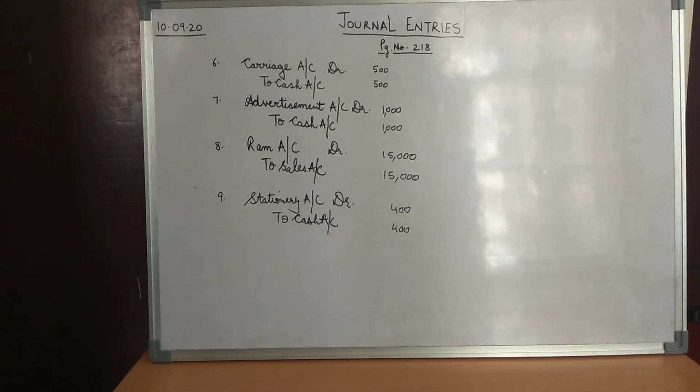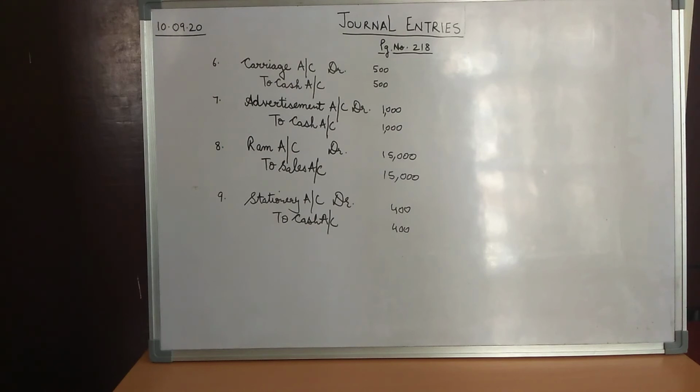Moving on to next entry, that is paid advertisement. So children, advertisement for the business, say the business is advertising for its business. It is an expense, children. So advertisement account is one account involved in it, and the other account involved would be what? It would be, yes, again cash, because nothing is mentioned. So we assume that the advertisement is paid in terms of cash. So the two accounts involved are advertisement and cash. Advertisement is again an expense for the business.